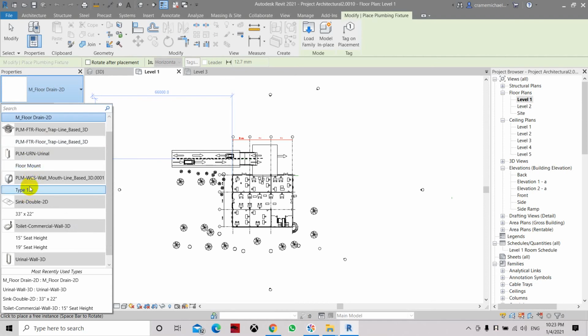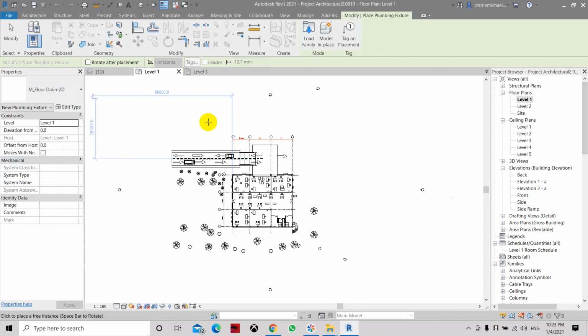So basically that is how to copy a family from another project using the Link Revit command and Copy Monitor tools. Thank you.